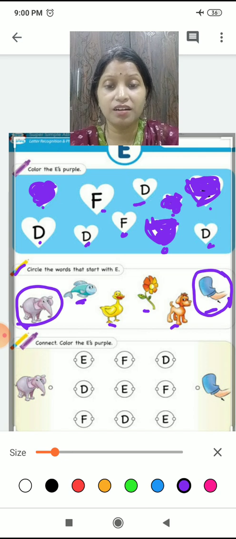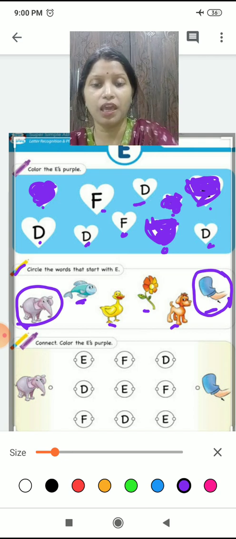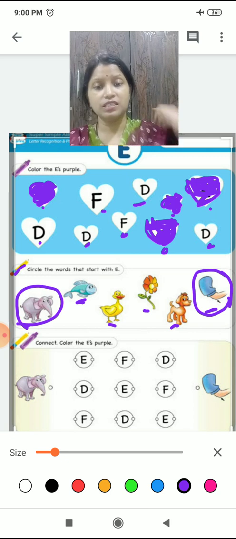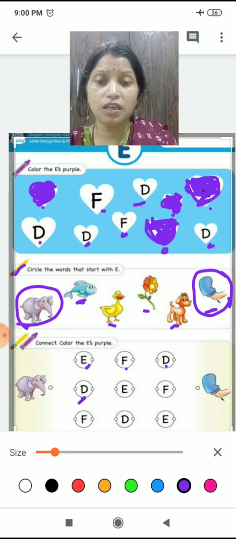Next activity. Connect the E's. Now what you have to do, you have to connect the E's. Okay? Yes. Where is E, children? This is E? Yes. Is this E? No. Is this E? No. Is this E? No. Is this E? Yes.